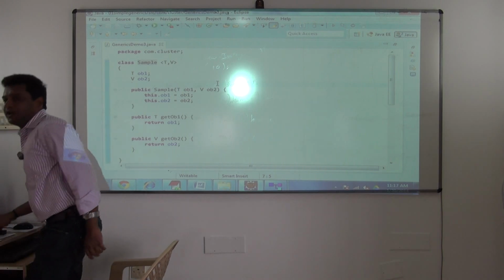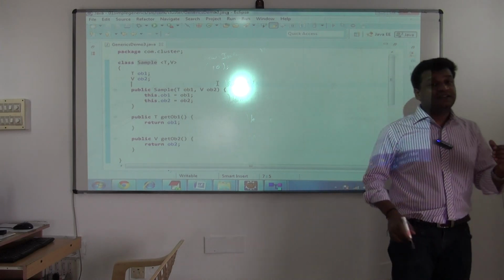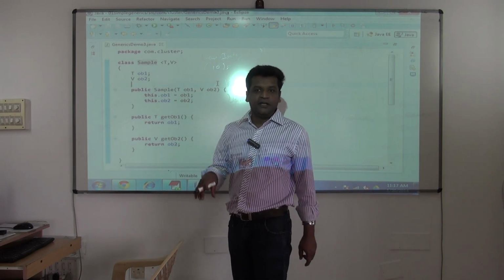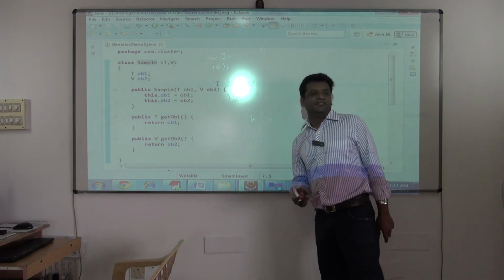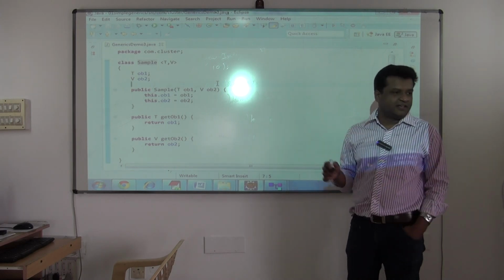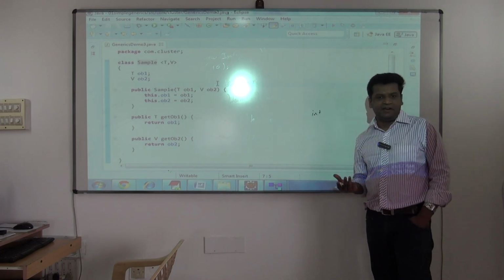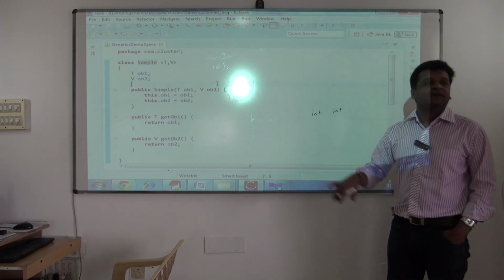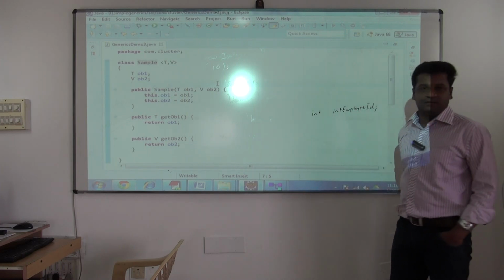Now coming to the topic of writing generic classes. I told you very rarely you write, but if at all you write, let us see what this T and V are. Is it that you have to use T only? Is it that you have to use V only? No rules like that. You can use anything. But Java has some conventions. Generally for variables, Java says use camel casing. If you want to declare an employee ID of type int, the convention we follow is to declare int, and I'll say employeeId. This is the convention we follow.